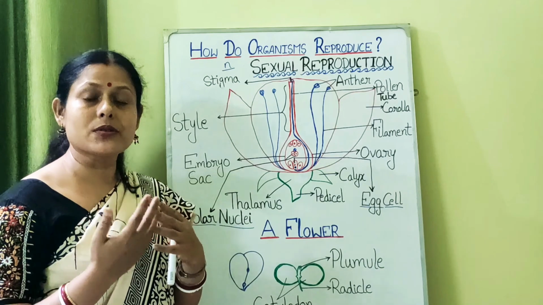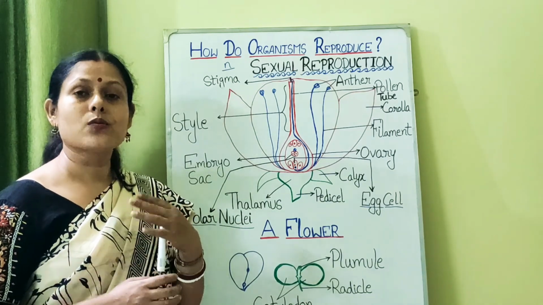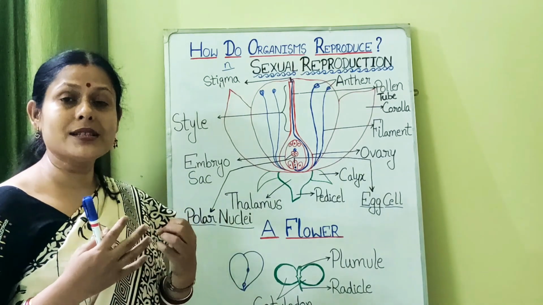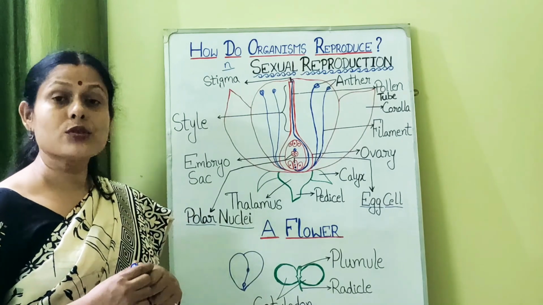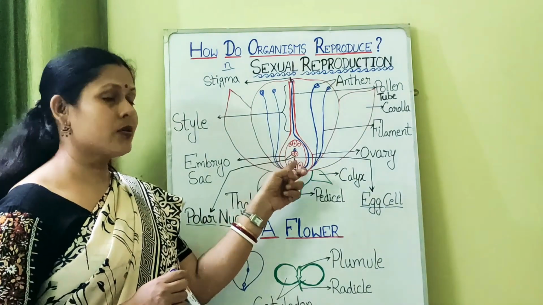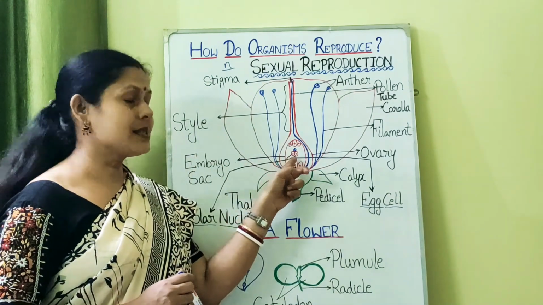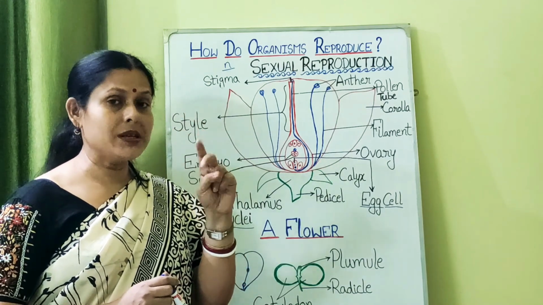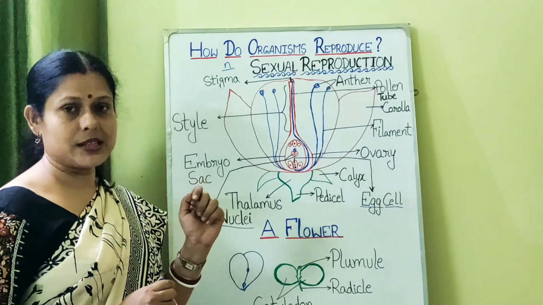It has to do the process of the other metabolic processes which will make it alive. One such metabolic process is respiration, isn't it? So how will it get the food? Because food is to be oxidized to give it energy. That food will be supplied by the endosperm tissues, which are formed as a result of triple fusion from the central cell, 2 female nuclei and 1 male gamete which will fertilize with it.